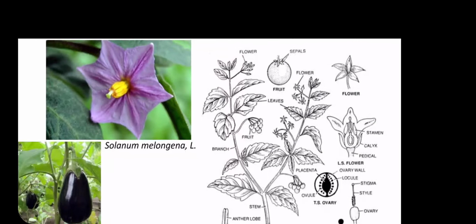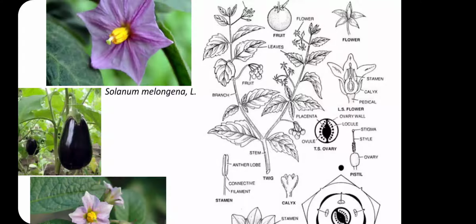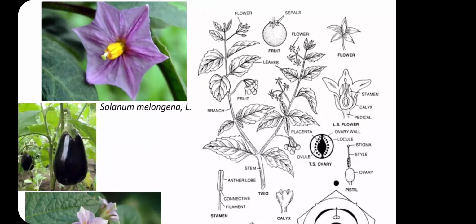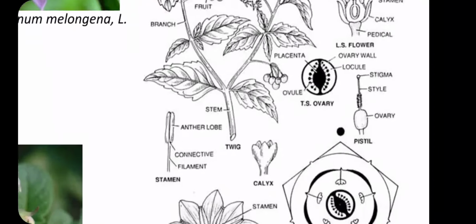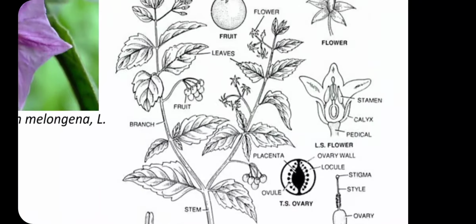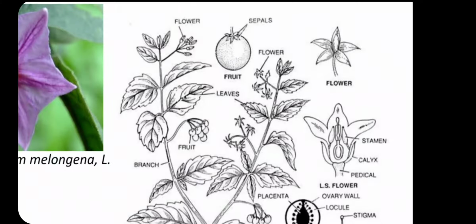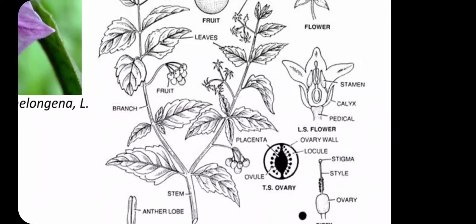Then here comes the twig of Solanum nigrum. Here we can see the arrangement of leaves. It is alternate, sometimes opposite. The inflorescence is a panicle, but here it is solitary axillary. A single flower is visible, and the petals are united.